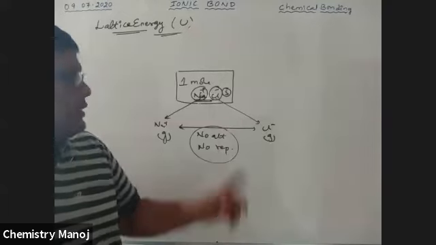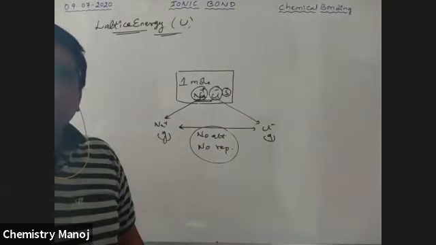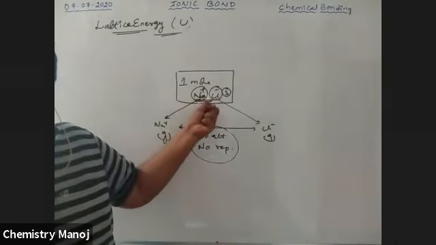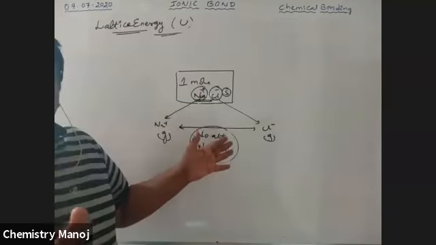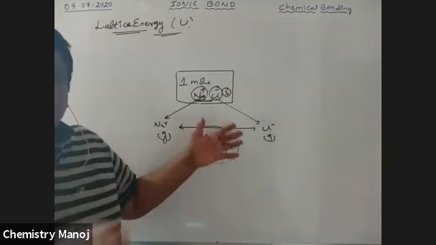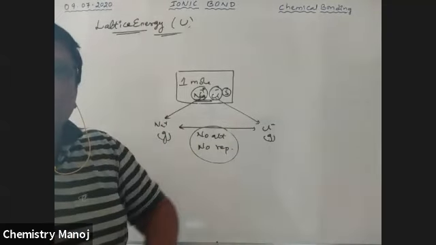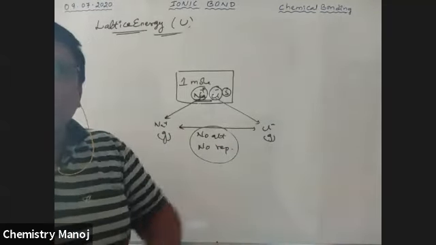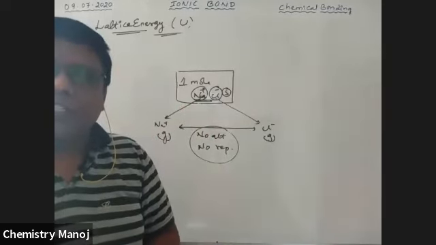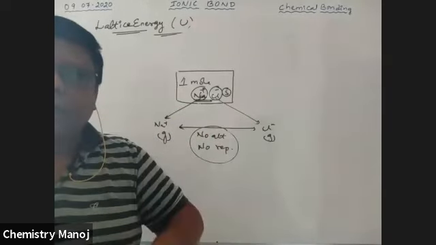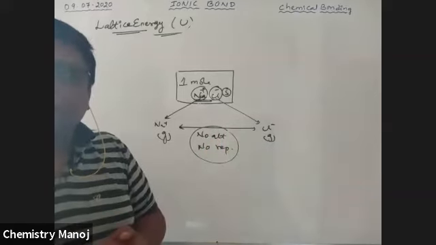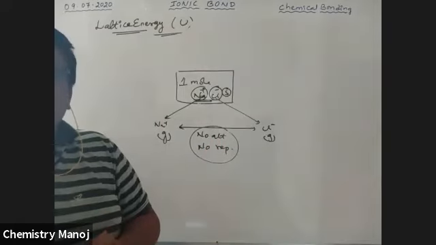So solid to gaseous ions requires energy. Gaseous ions to solid, there is attraction and energy is released. So both are lattice energy. The magnitude is the same, but the released energy is now supplied. Automatically they are far away from each other.